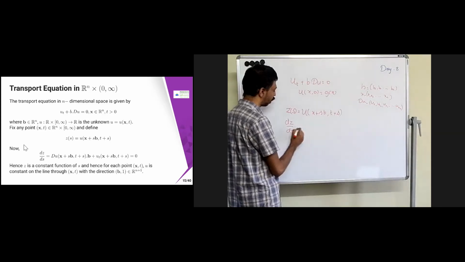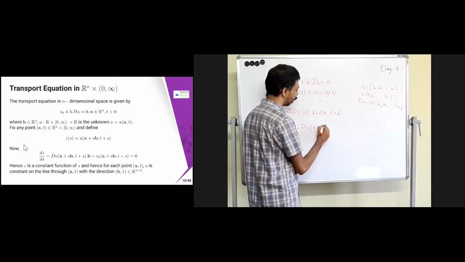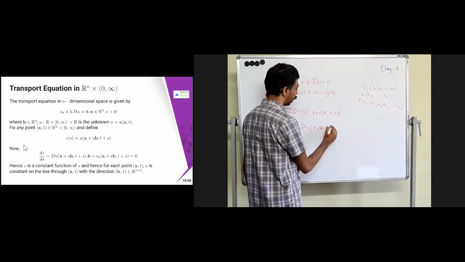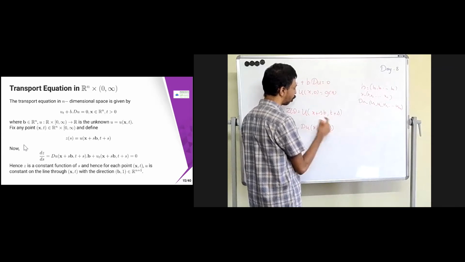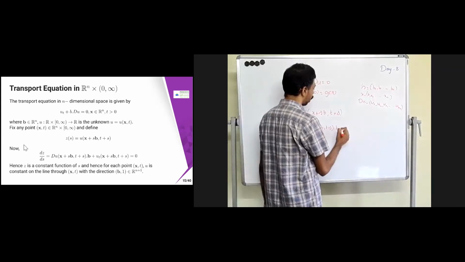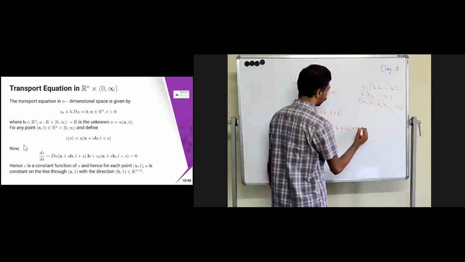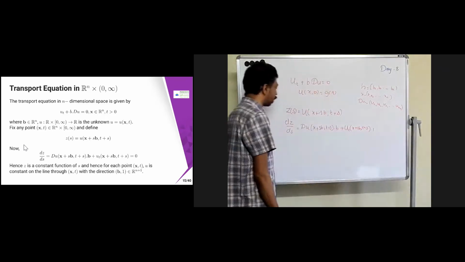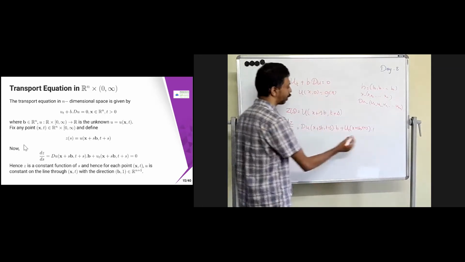dz by ds is going to be Du of x plus sb comma t plus s, dot b, because I am differentiating with respect to x, therefore it is Du, and then with respect to s, therefore the dot b comes. Plus ut of x plus sb comma t plus s, into 1, since s has only one as the coefficient. So what we got is the same thing, ut plus Du dot b, but that is nothing but 0.